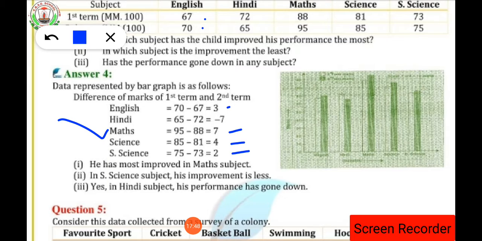The improvement the least means less improvement is there. So in social study and in science, you can see the student has improved very little. In social study the person has improved very little, that is 2 marks only.